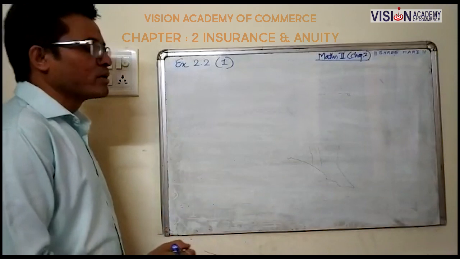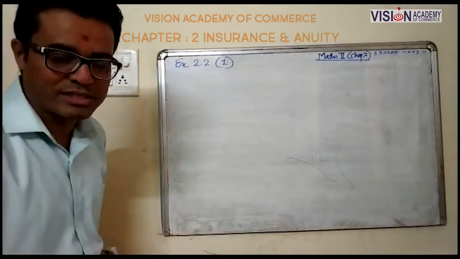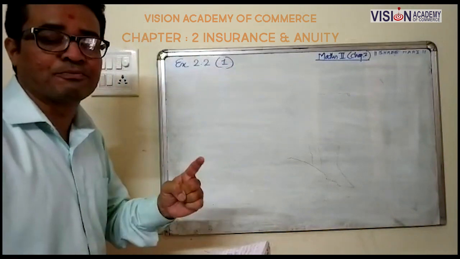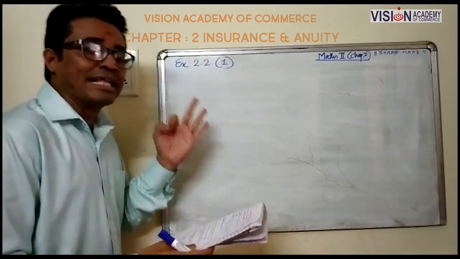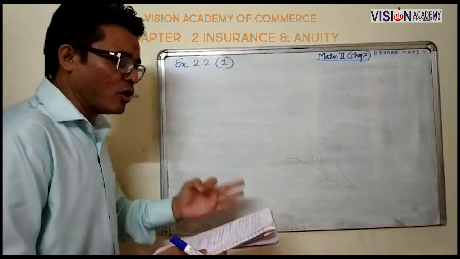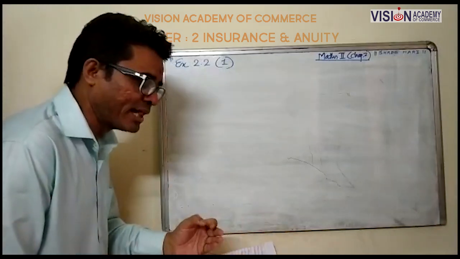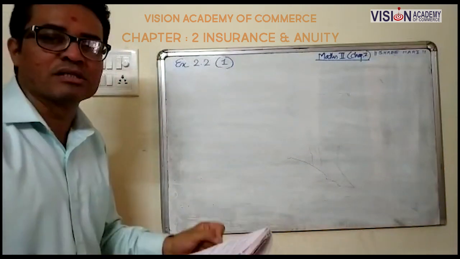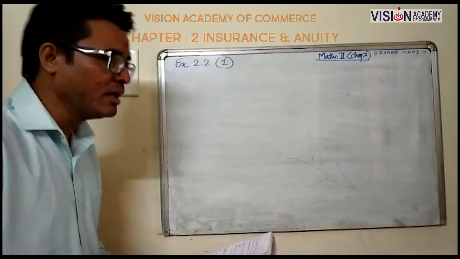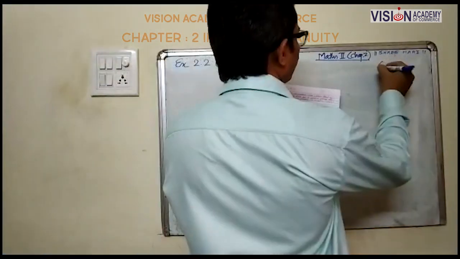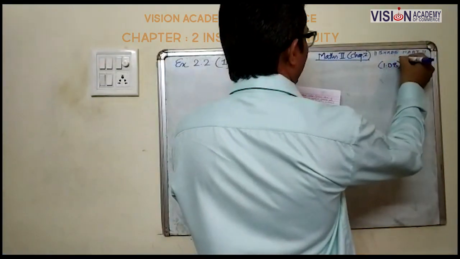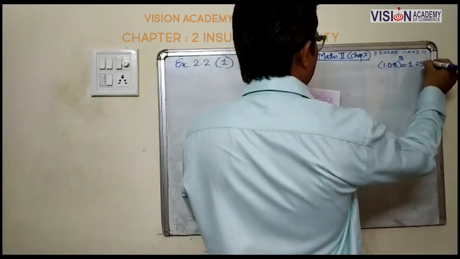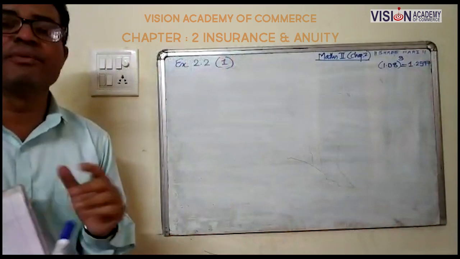Your exercise 2.2, question number 1. See the question number 1. Find the accumulated value, which is the future value of an annuity of rupees 800 for 3 years at the interest rate 8% compounded annually. And in your question, 1.08 raised to 3 is 1.2597. It is the given part.